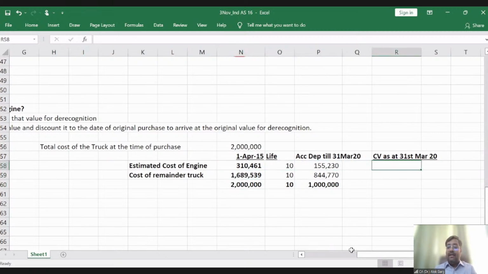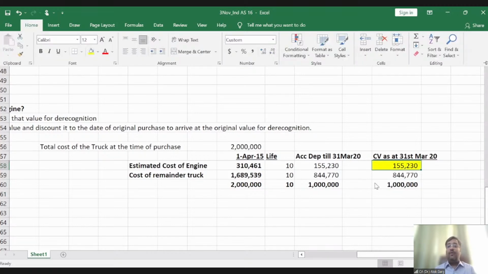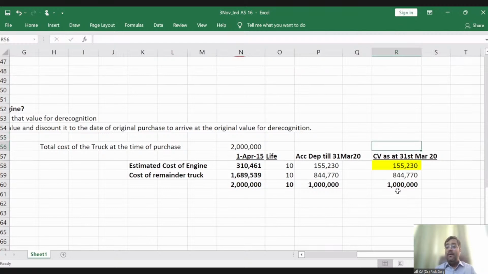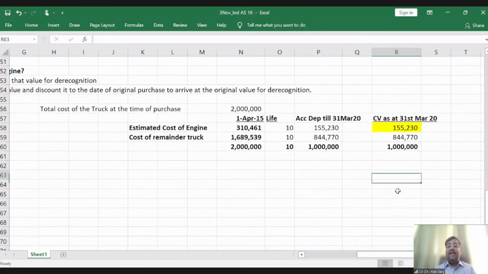So what is the carrying value of this truck as on 31st March 20? 3,10,461 is the estimated cost of original engine. 50% have been depreciated, 155,230. So the closing value is 155,230. The closing value of the rest is 844,770. And 10 lakh rupees of the entire truck is remaining as of now, right? So this amount of 155,230 is going to be derecognized. Now, what is the accounting entry?